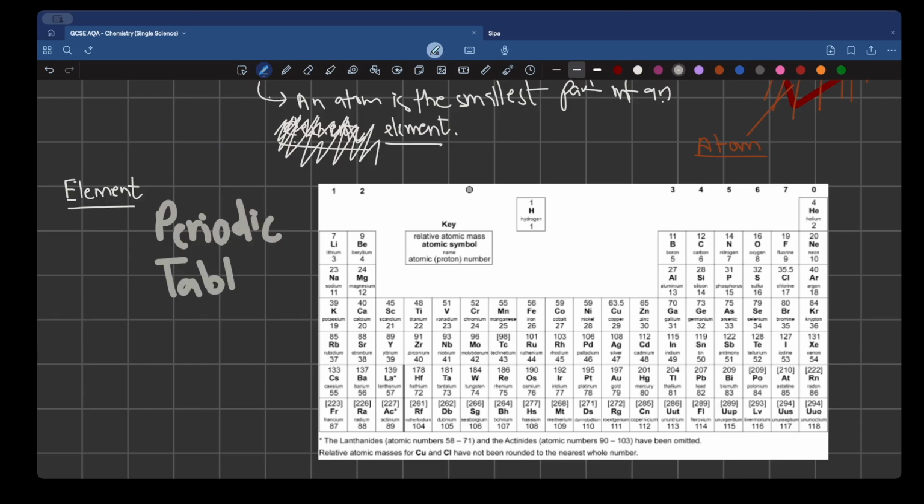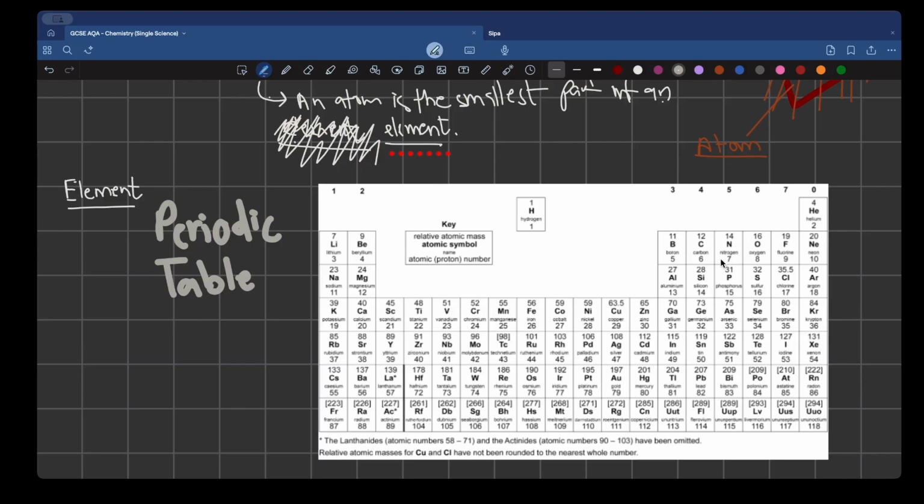All of these individual alphabets, this He, this is one element. All of these things in individual boxes are elements. He is helium. Then below He, we have Ne, that is neon. Then we have fluorine towards the left of neon. Then we have oxygen. Now these are individual elements.